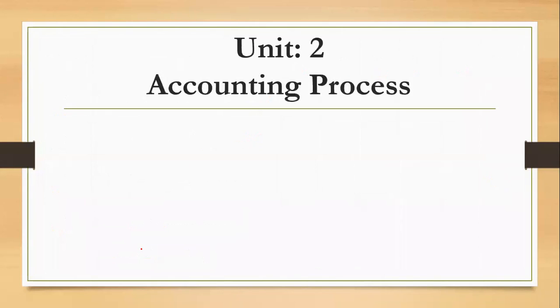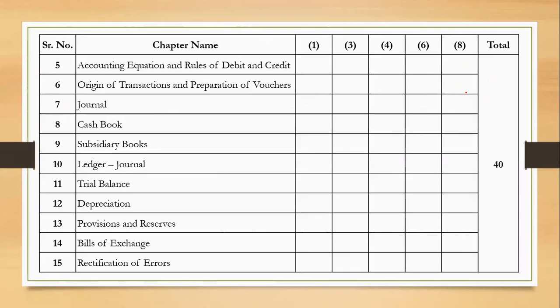Going to unit 2. It will talk about the accounting process, the lengthiest unit of the accountancy subject, and has a weightage of 40 marks out of 80. You can say 50%. How many chapters are there? You can see the list of the chapters over here, 5 to 15. So 11 chapters are here. Out of 11 chapters, I think in term 1 I will have the chapters up to trial balance. These chapters I'll take in term 2. So these are the chapters from where we need to start with numericals.